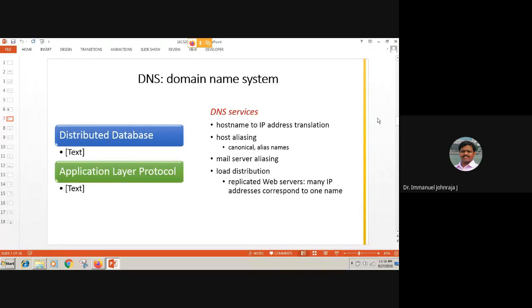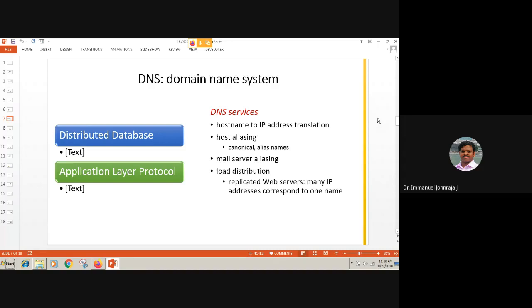That is available only to have a clear modularization and to avoid some implementation difficulty. They all have the complex name for the machines, but for us to remember, we always use alias name. Now, the host name has to be mapped with canonical name and alias name as well.